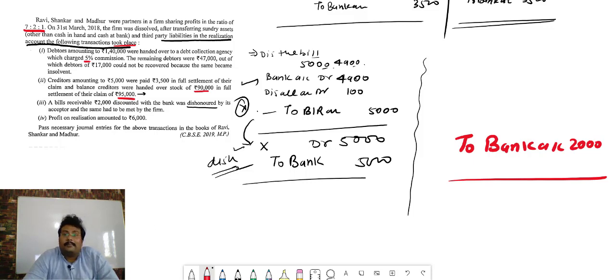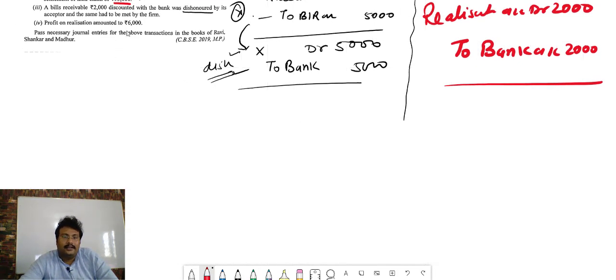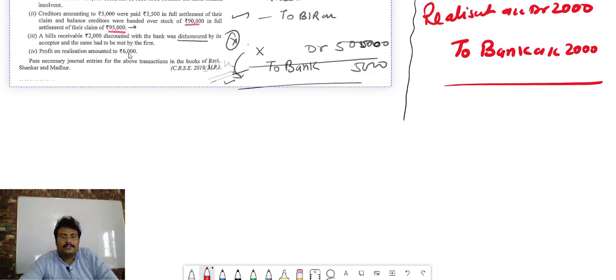at the place of debtors, because already all debtors are closed, at the place of debtors we open which account? Realization. Realization account debit to bank 2,000 and 2,000. And the last entry.